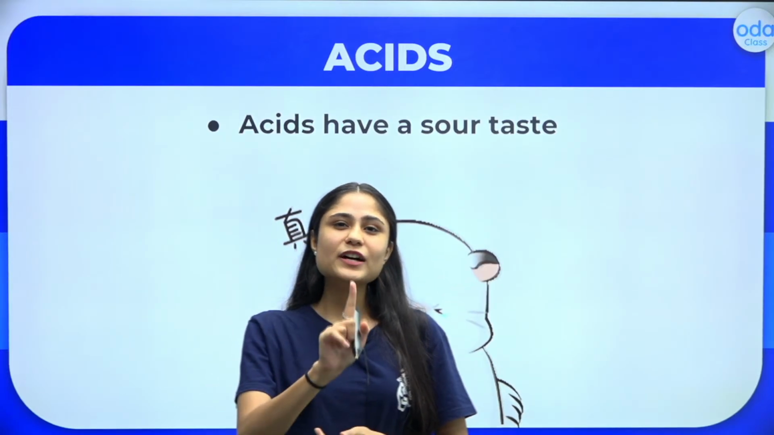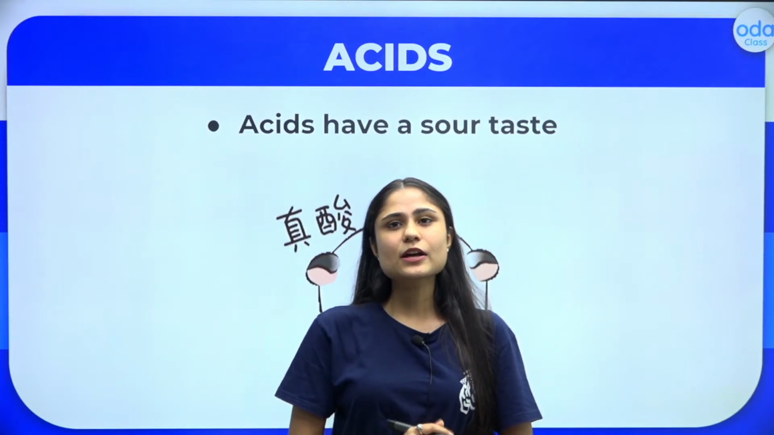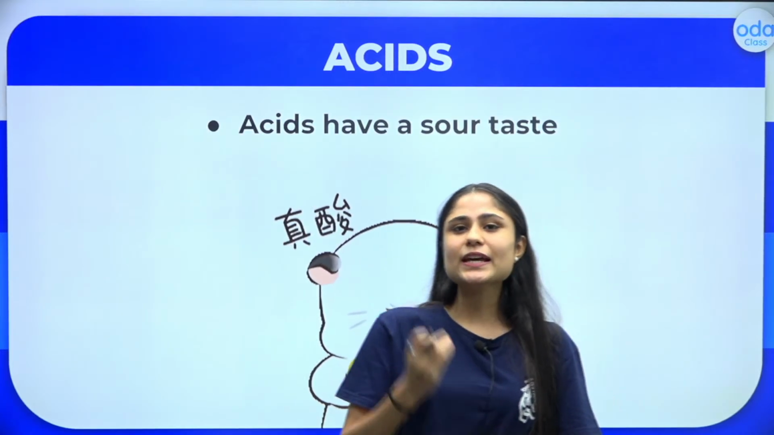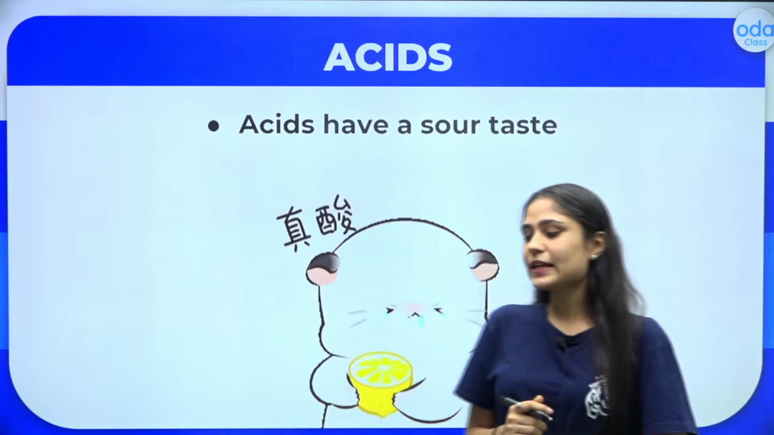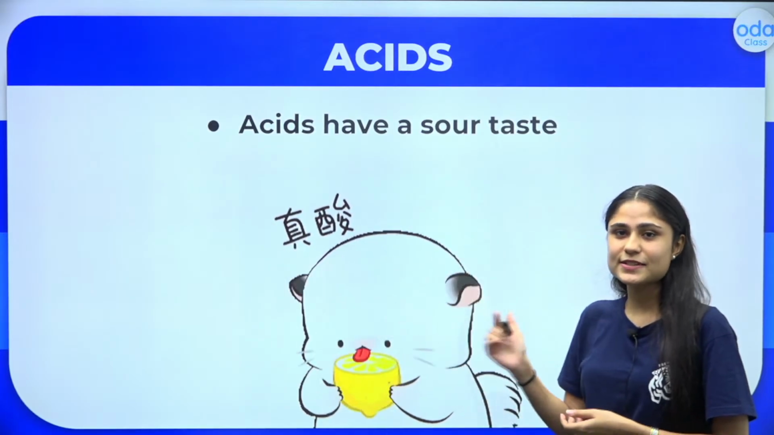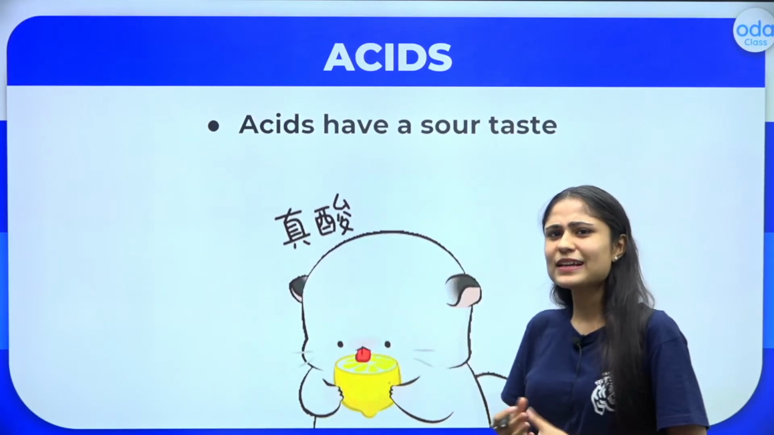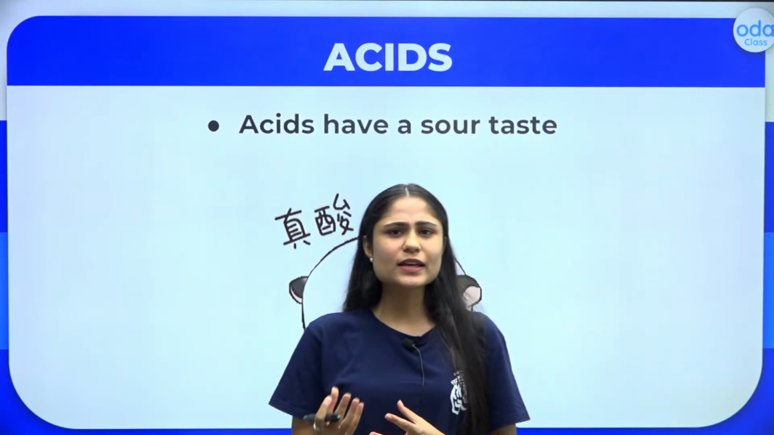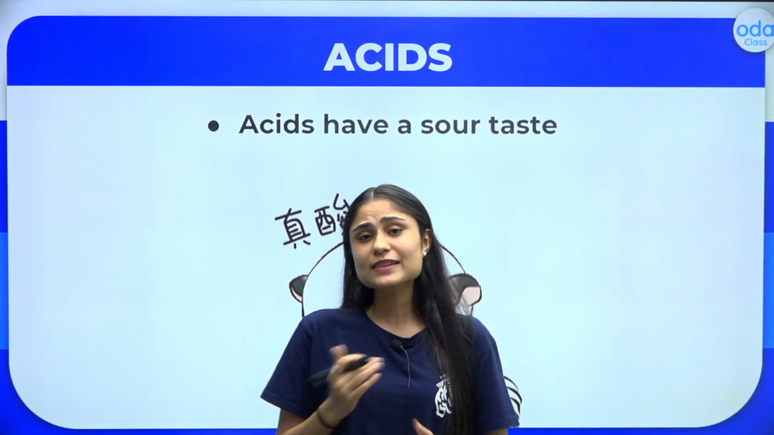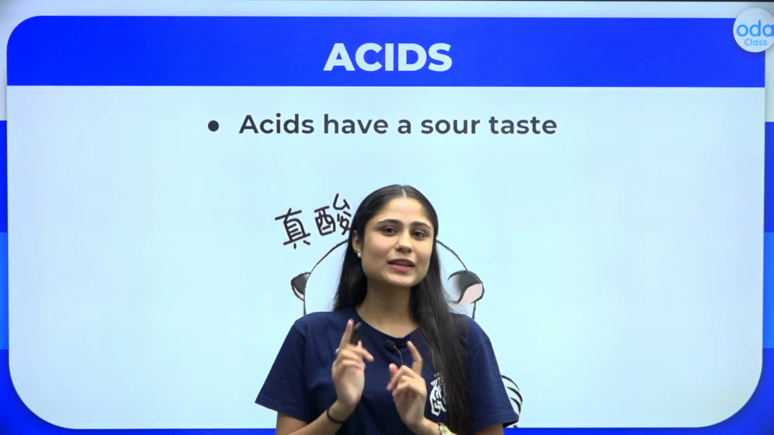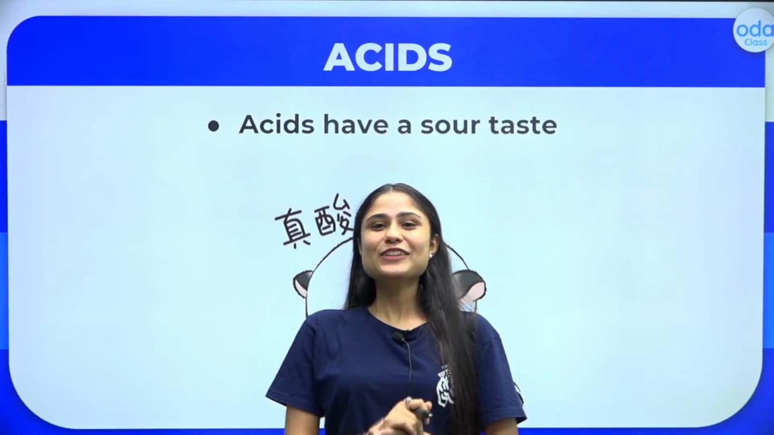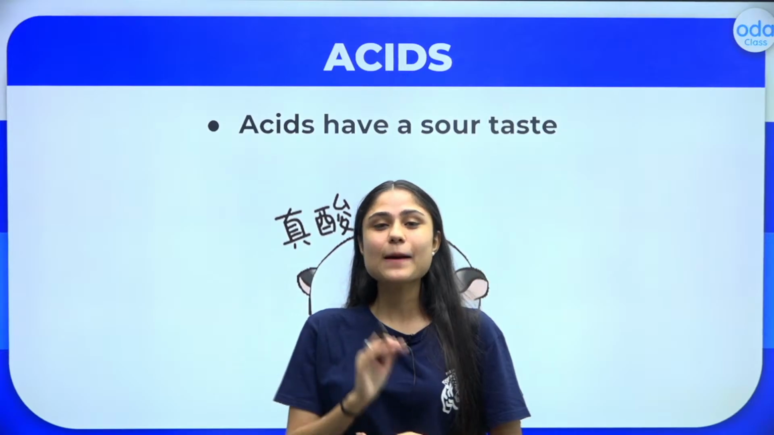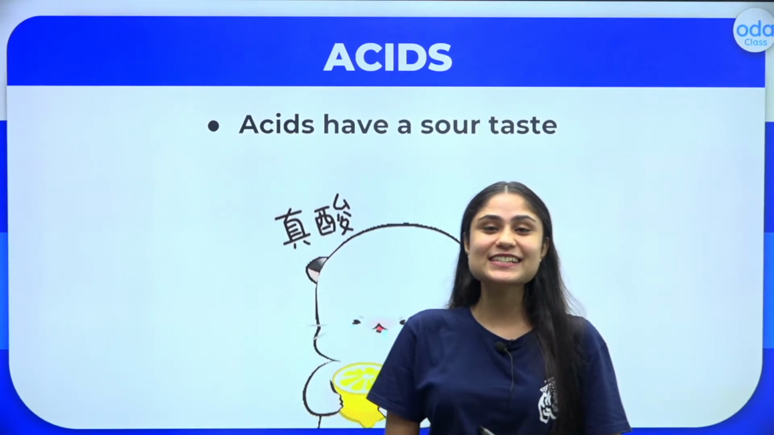Now the very first and very basic characteristic for anything to be an acid is that it has a sour taste. Alright, but does that mean we can just taste anything and identify that it is acidic in nature? Well, the answer to this is no. We shouldn't be doing that, dear champions, because there are other characteristics as well.